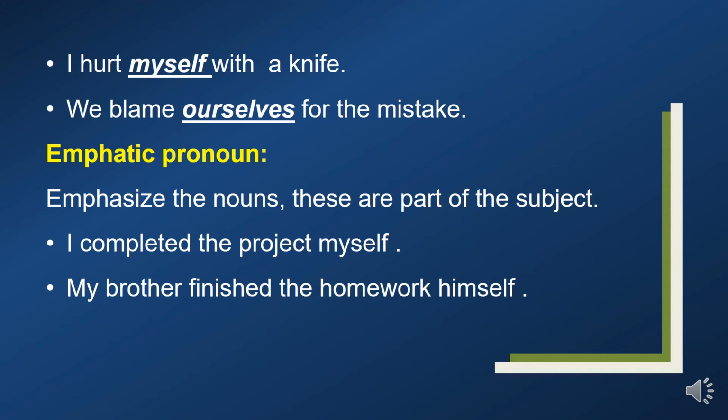In these two sentences, myself and ourselves are both called reflexive pronouns. What is the meaning of the first sentence? I hurt myself with a knife means I am responsible for the hurt. Next, we blame ourselves for the mistake means we took the responsibility for the mistake. In that sense, we can use these two words in sentences.